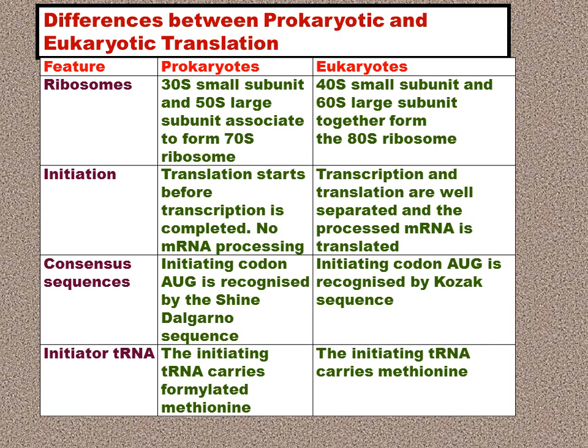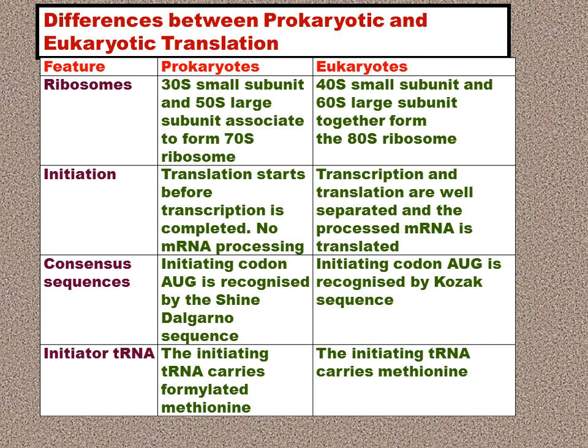Initiation in the translation starts even before the transcription is completed in the prokaryotes. There is no processing of mRNA. In eukaryotes, transcription and translation are well separated. First the mRNA is processed, and only then is it translated. If you remember, heterogeneous nuclear RNA is converted to mRNA, and only then is it translated.